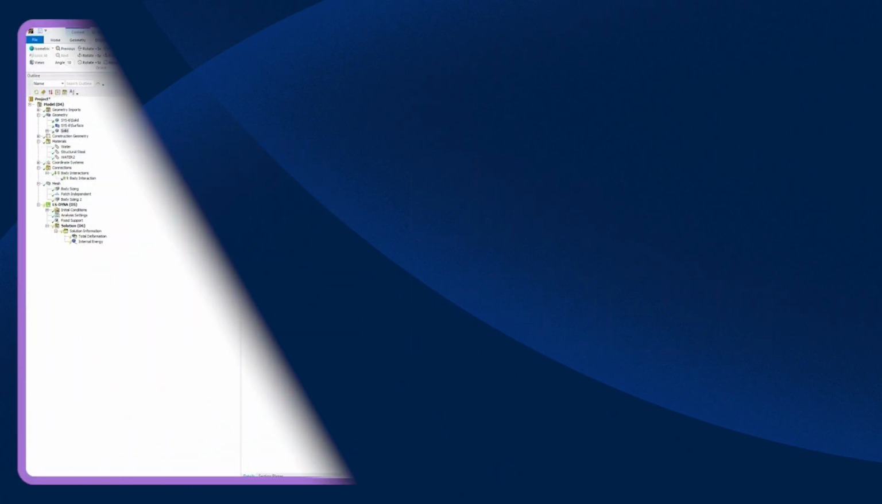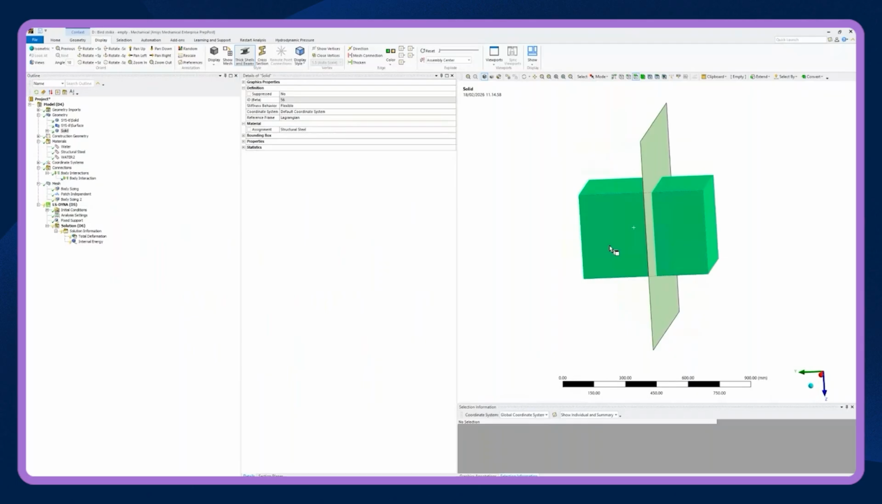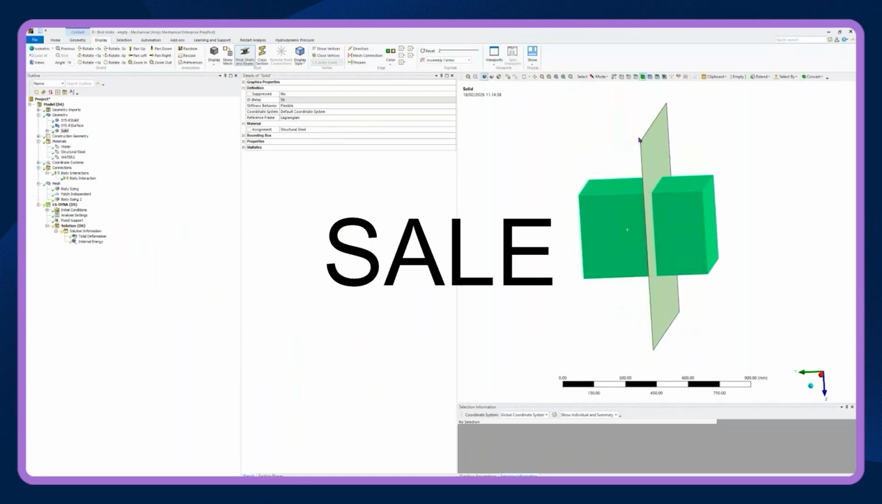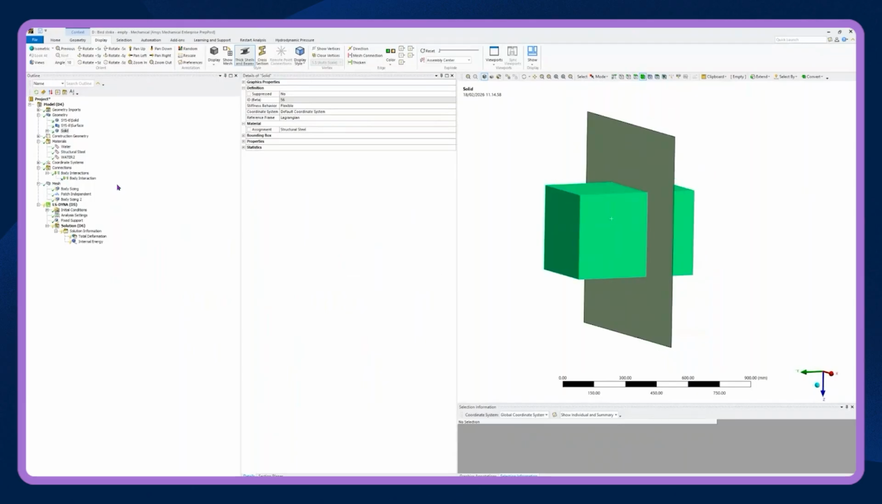In today's video, we will explore the process of setting up a bird strike simulation using the SALE method in Ansys Mechanical. In this part, we will focus on how to manage high velocity impacts and also to change the material and so on.